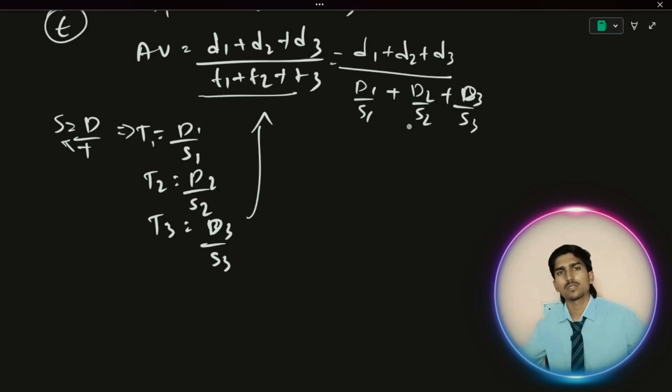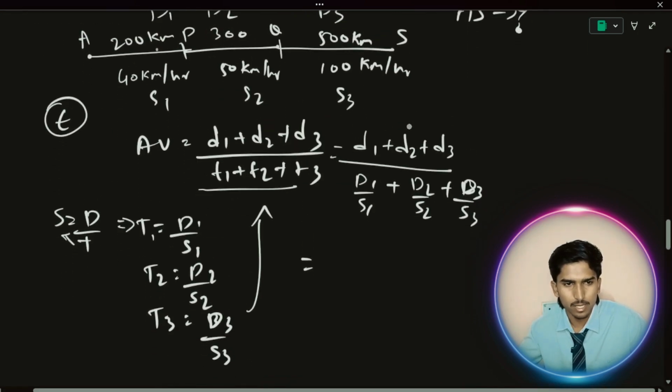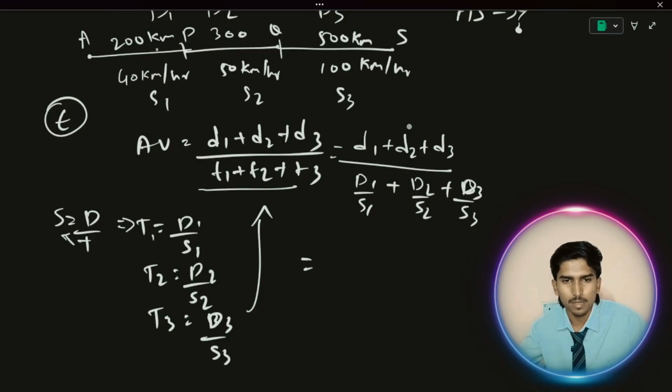You can solve separately, like total time and total distance, and apply to the formula directly. It's your wish how to calculate. We know what distance 1 is. They have given 200 kilometers as distance 1, 300 as distance 2, 500 as distance 3. Just add it: 200 plus 300 plus 500, how much? 1000.